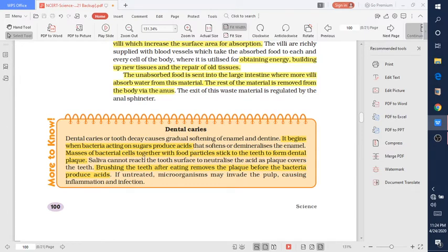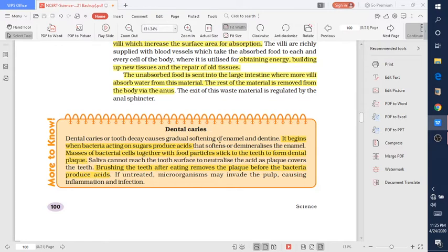The masses of bacterial cells together with food particles stick to the teeth to form dental plaque, and saliva cannot reach the tooth surface to neutralize the acid. So brushing of teeth should be done after eating, which removes the plaque before the bacteria produce acid.